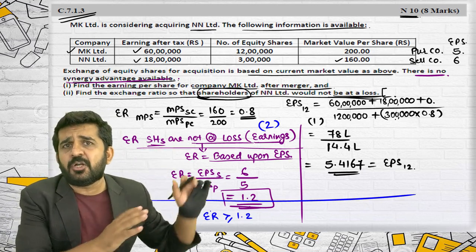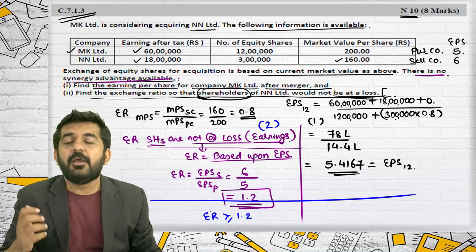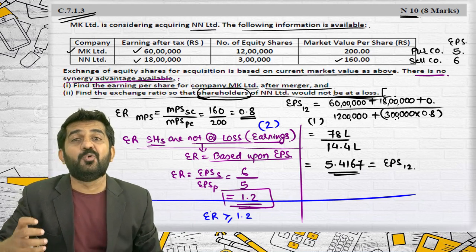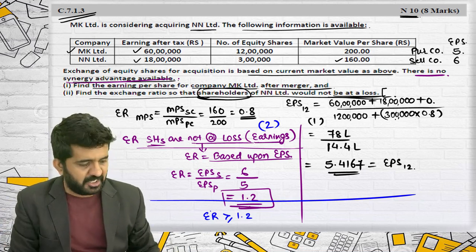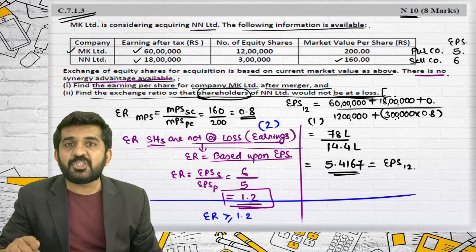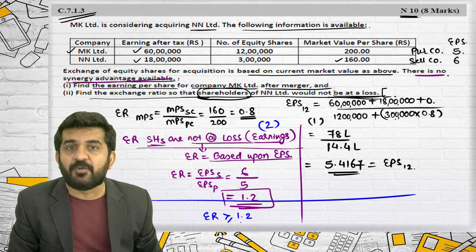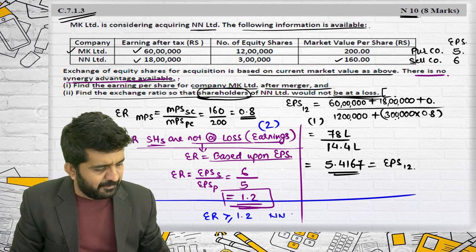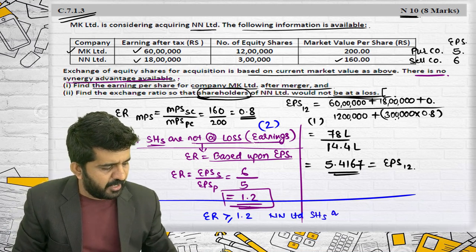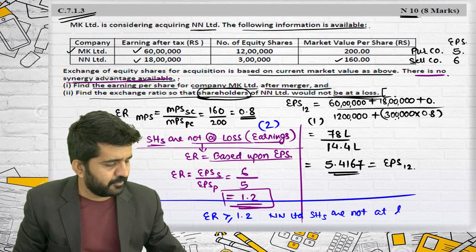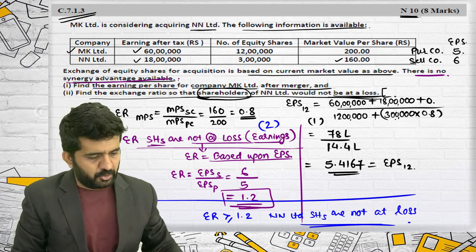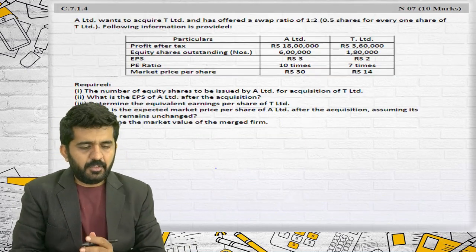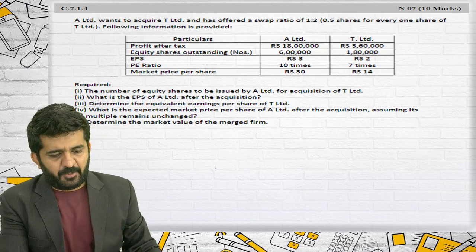If at some other place you have made some calculation mistake, the paper checker will always feel that you know the conceptual idea of all the chapters. This is the absolutely correct answer. Answer should not be 1.2. Exchange ratio should be greater than 1.2 so that NN Limited shareholders are not at a loss. This is the statement which should be written. Good, Stuti. We are going to the next question. It is 7.1.0.